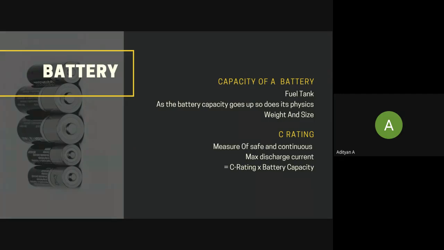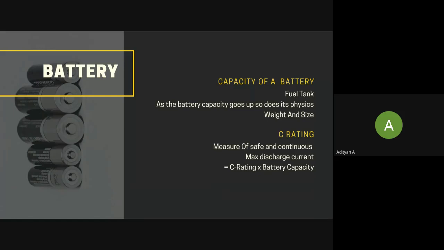When you buy a phone, the first thing I look for is the capacity of the battery, and battery capacity is always measured in milliamp hours, also called mAh. mAh is basically an indication of how much current you can draw from the battery for an hour until it's empty. You can call it an analogy to the fuel tank in a car.